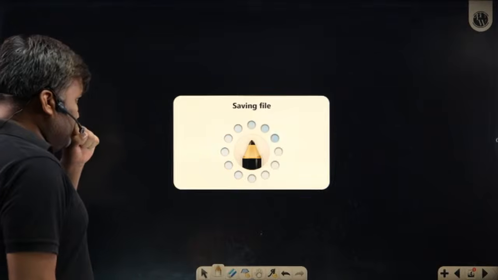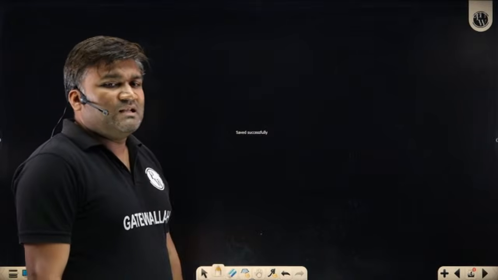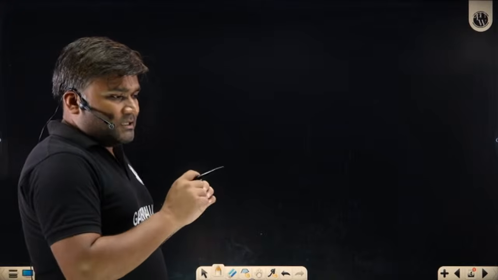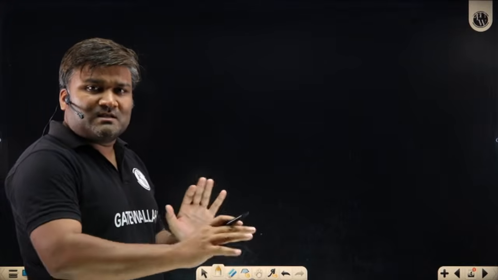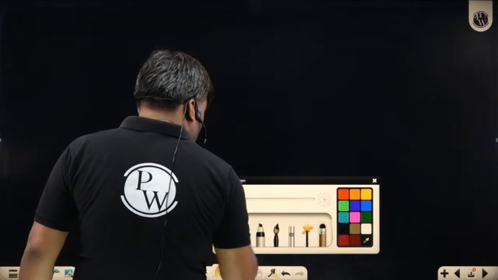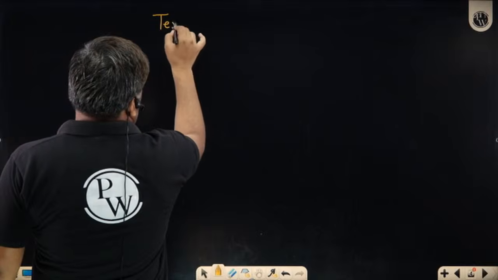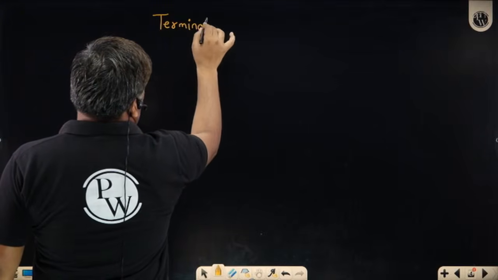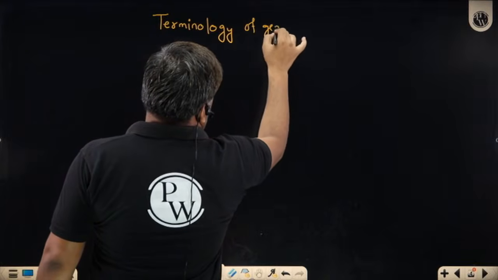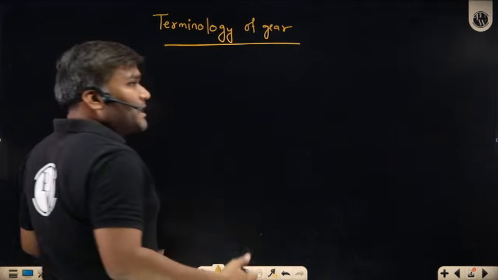First of all, let me talk about how a gear looks, and in that gear there are some terms which are going to be used inside this chapter. I will discuss only those. To explain this terminology part, what I'm doing is making a very small portion of a big gear.